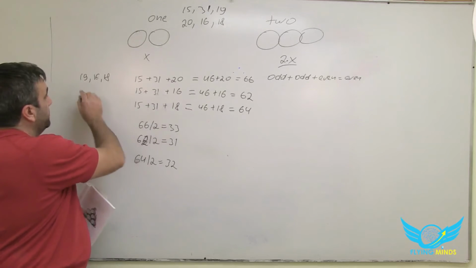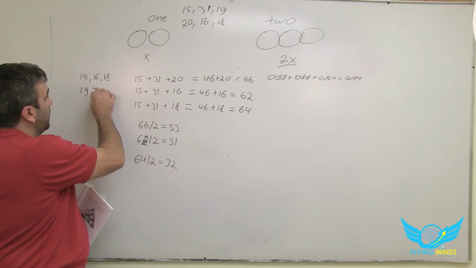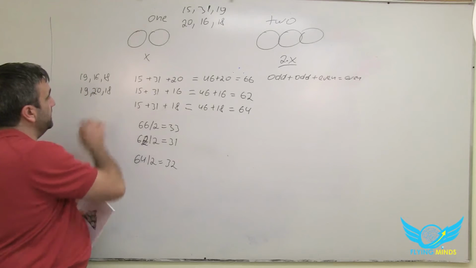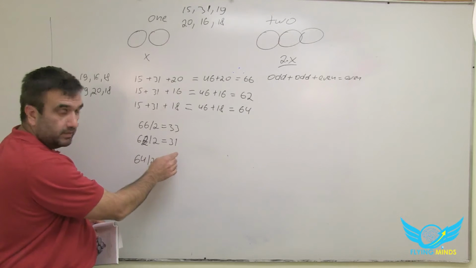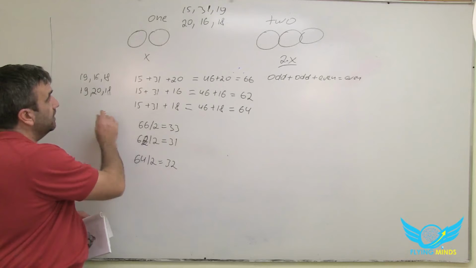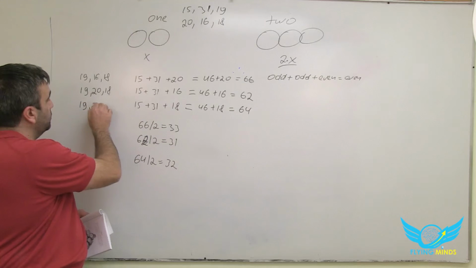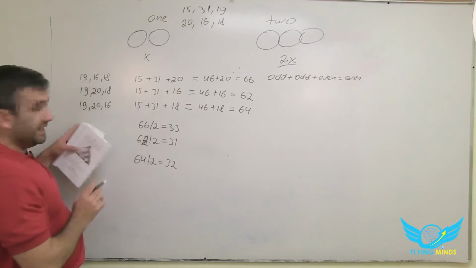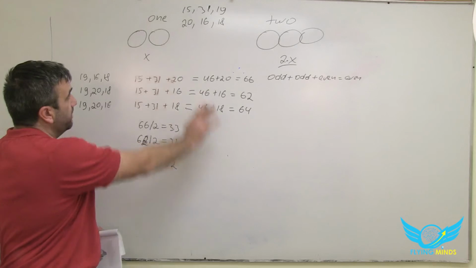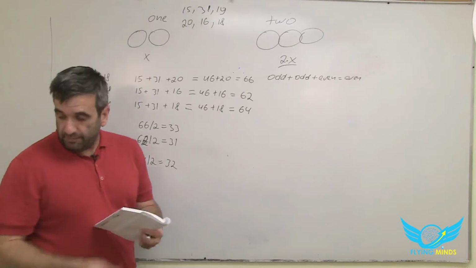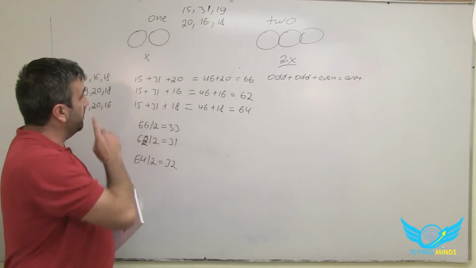So same here. What's left here is 19, 20, and 18. So none of this combination will give us 31, right? And for the third option, what's left is 19, 20, and 16. And none of these options will give us 32, right? So this combination doesn't work, okay? So now we're going to check another combination, right?